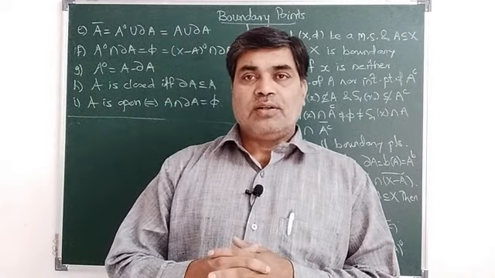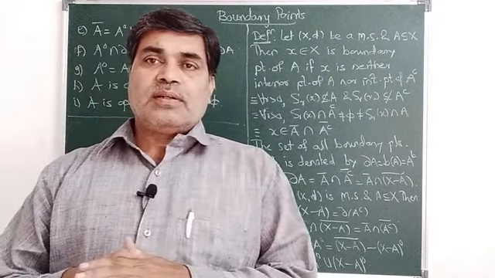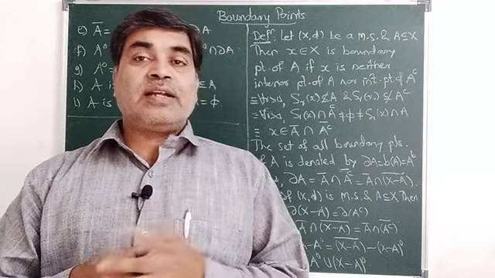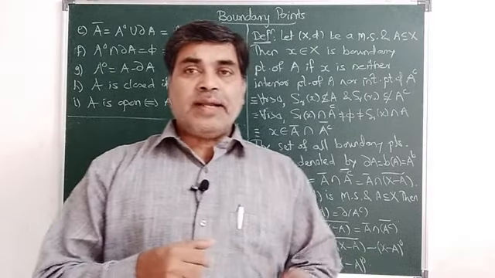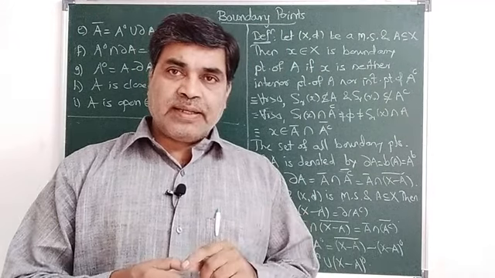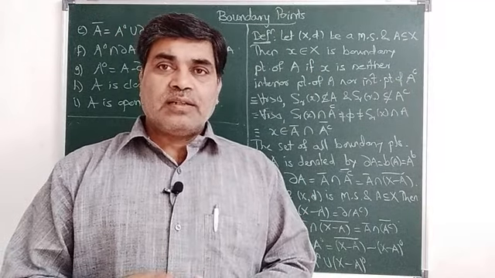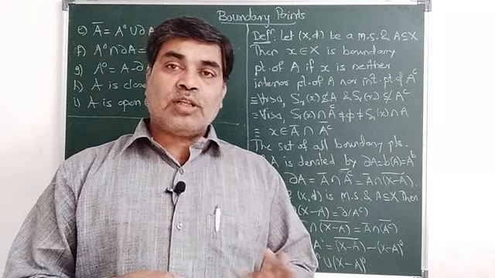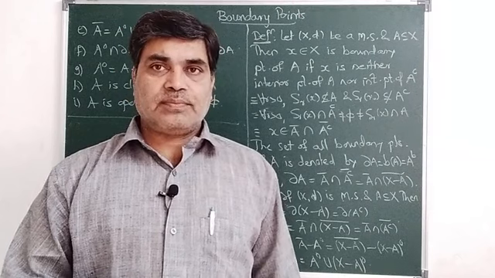On the same line, if we have X to be a metric space and A a subset of X, then a point in the whole set X is a boundary point of A if it is neither an interior point of A nor an interior point of A complement. Is it clear?